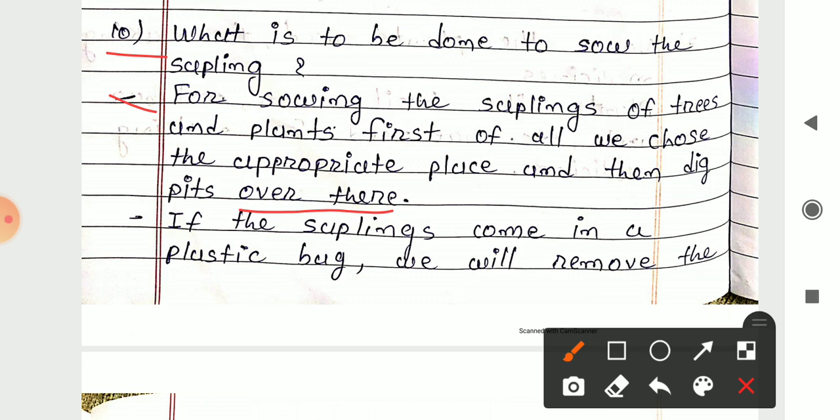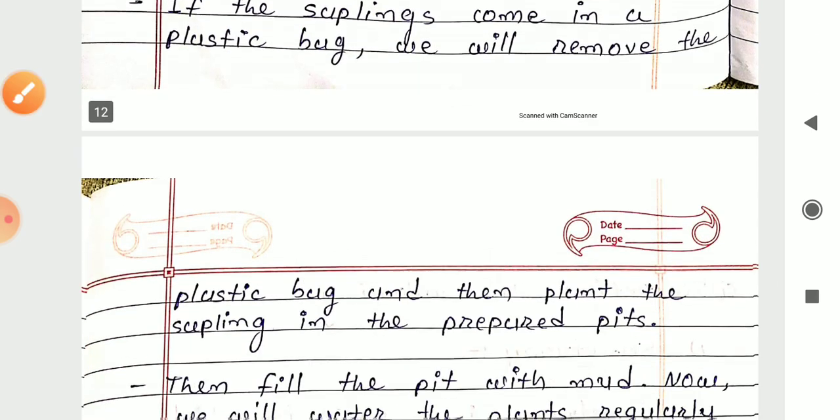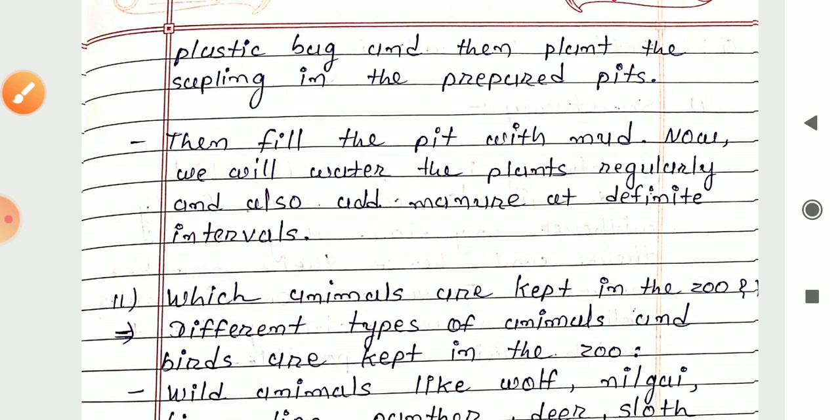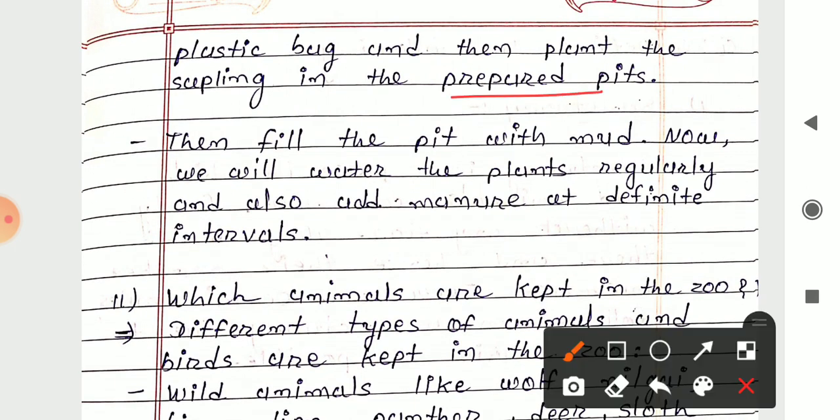First of all, we have to select the soil or place where this plant can grow. So we have to select an appropriate place, and then at that place we have to dig the pit. The next step is, if the sapling comes in a plastic bag, then we will remove the plastic bag and then plant the sapling in the prepared pit.